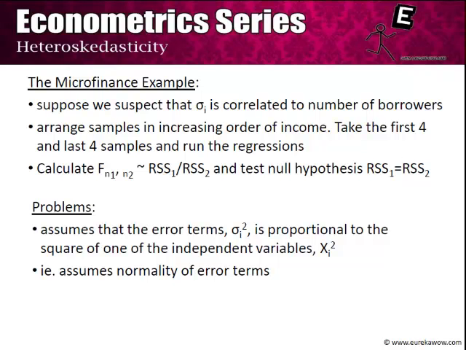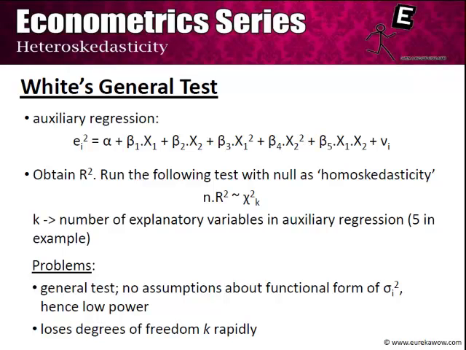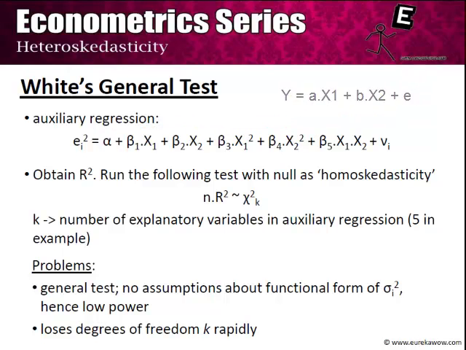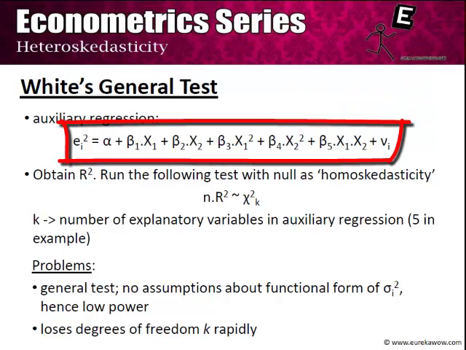So the most reliable test out of the four that we've considered is the White's test. Now the White's test is somewhat similar to the Park and Glejser test in that we run the original regression and we obtain the error terms ei squares, and then we run an auxiliary regression wherein ei square is shown as a function of all the independent variables, and not only those but the squares of those independent variables and the cross products of those independent variables.